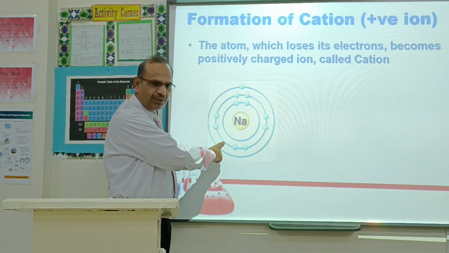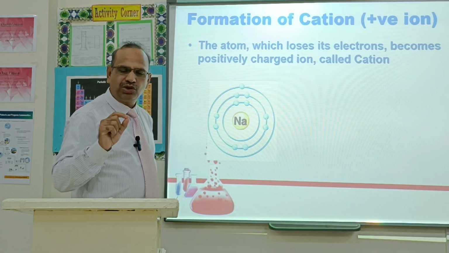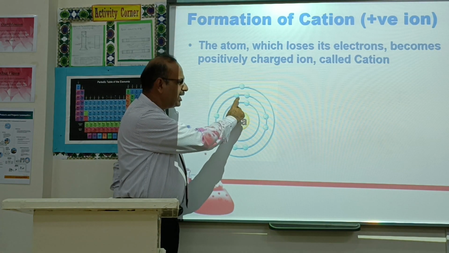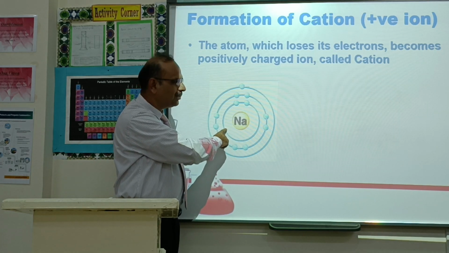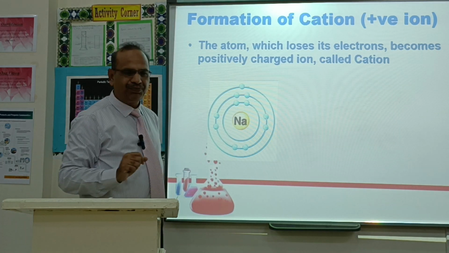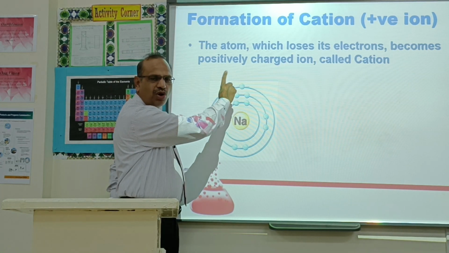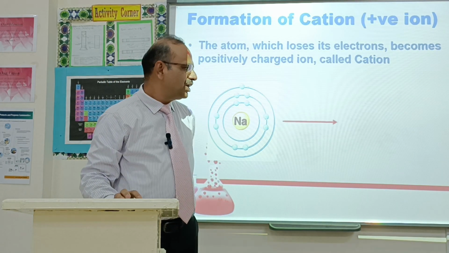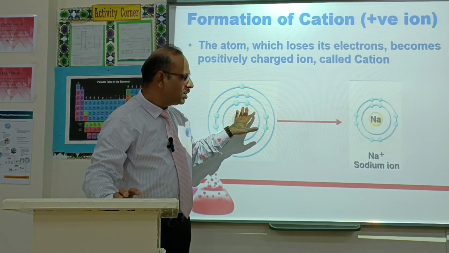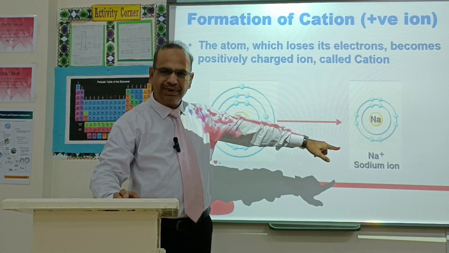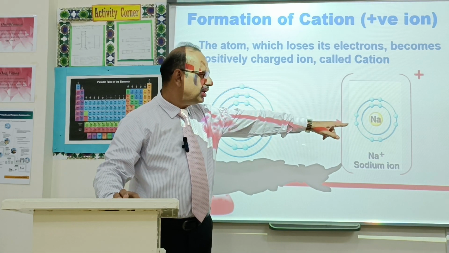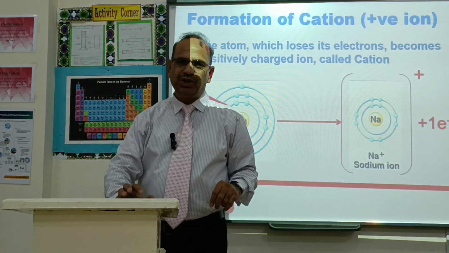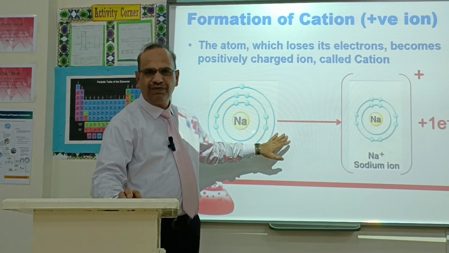Look at here, it's sodium. Sodium, its atomic number is 11. In the first shell, it has 2 electrons. In the second shell, it has 8 electrons. And in the last shell, it has 1 electron. If it loses this 1 electron, its outermost shell will be complete and it will get the electronic configuration of a noble gas. So in this way, sodium will change into a sodium ion, a sodium cation, and it will have a plus 1 charge. This is the example for the formation of a cation.